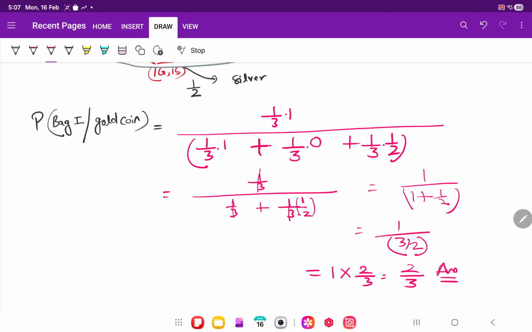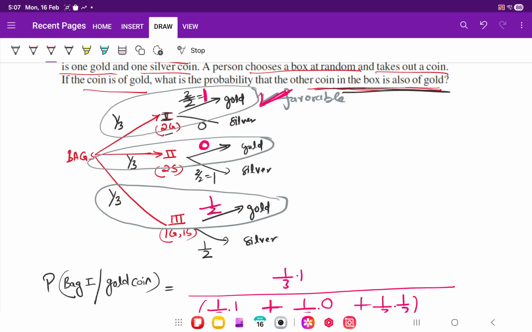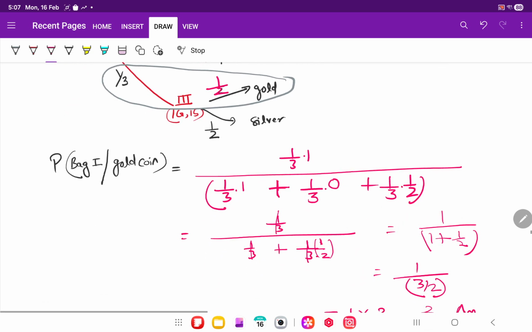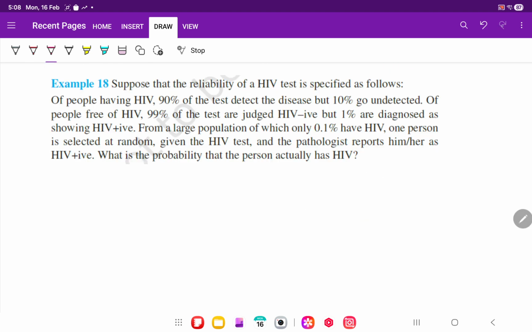This method is called Bayes theorem because there are 2 levels of selection in these questions. First a bag is selected and then the item is taken out. So remember, out of all three conditions, this one was favorable. Try this question again. Next question. This is the 11th example from NCERT on page 427, class 12.